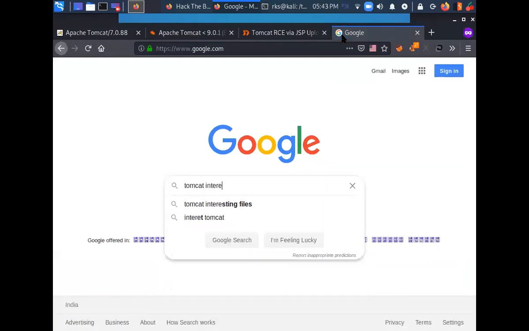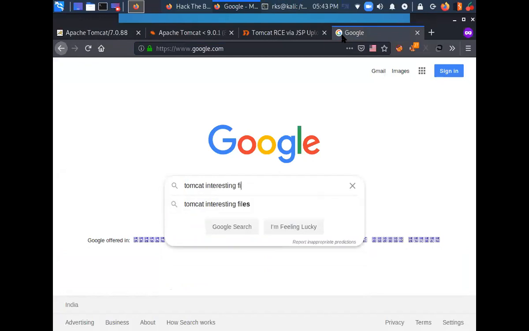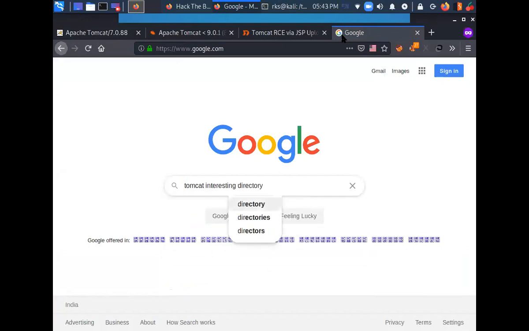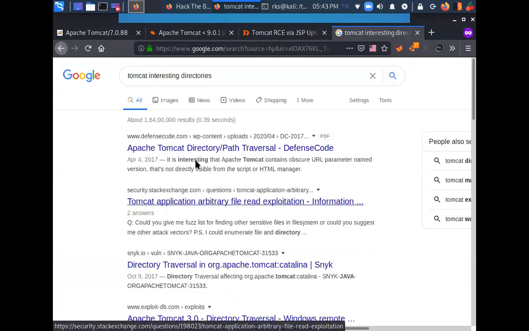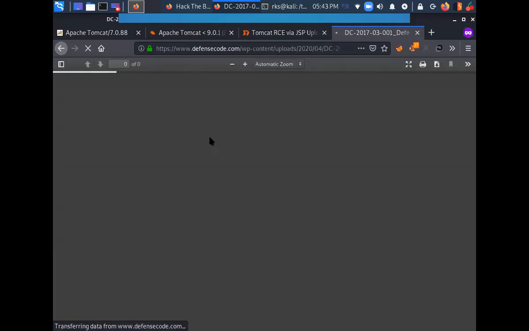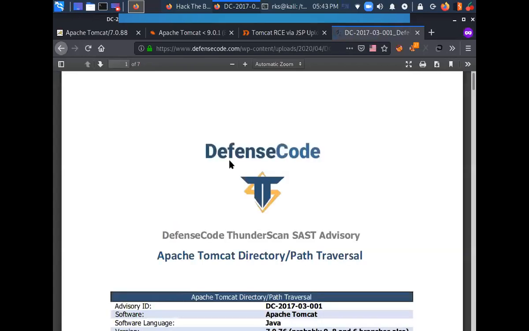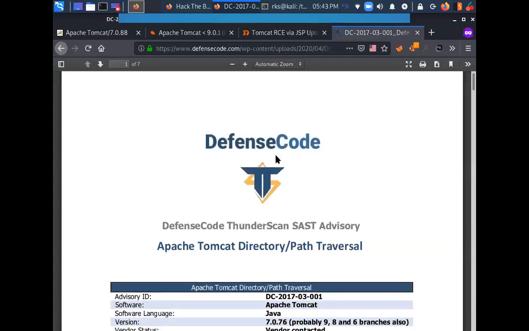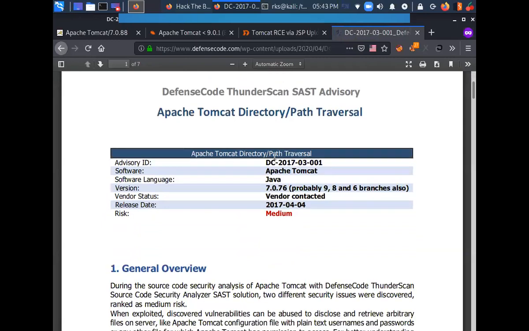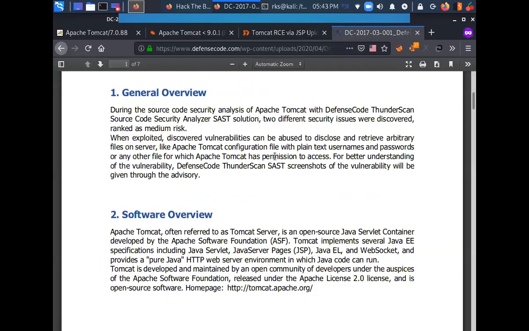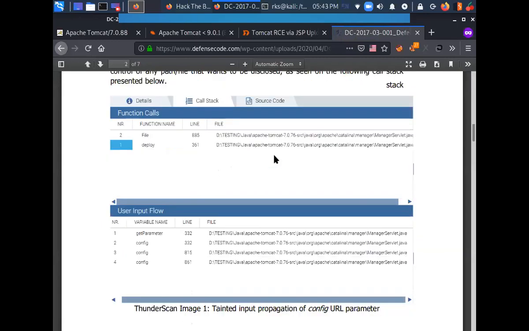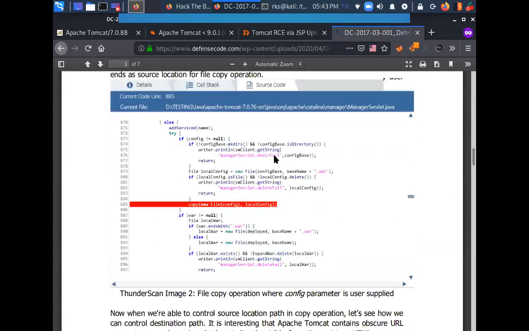Tomcat interesting directories. I'm trying to look for specific directories which are of greater interest in Apache Tomcat servers. So do I have anything here?